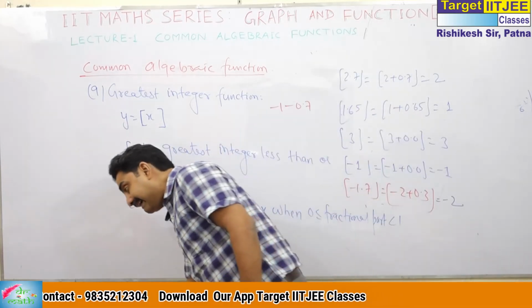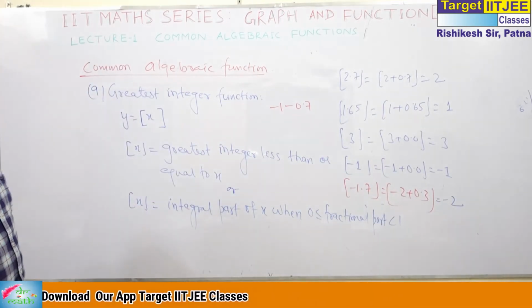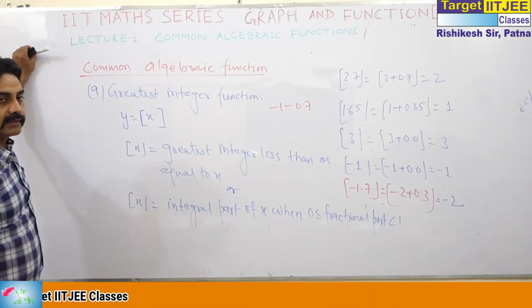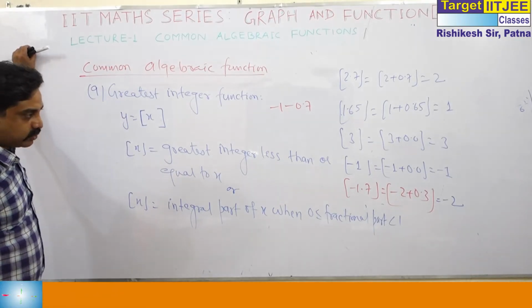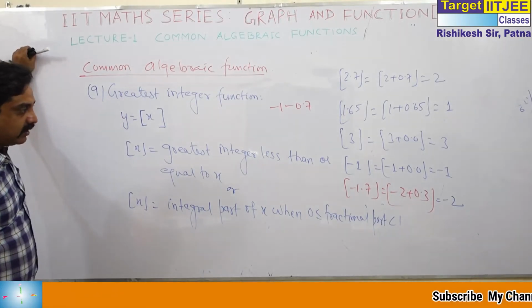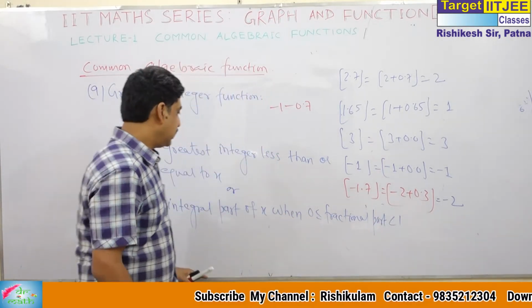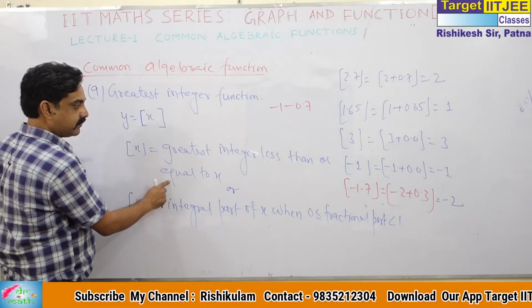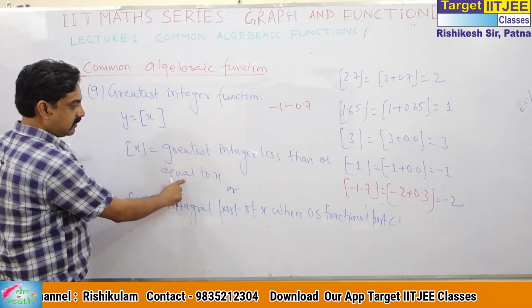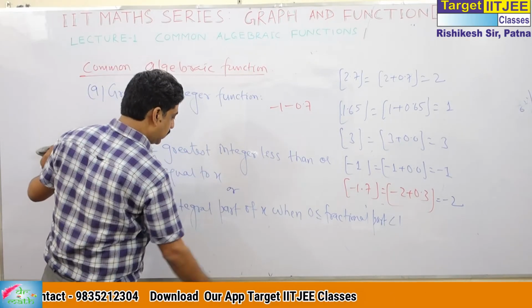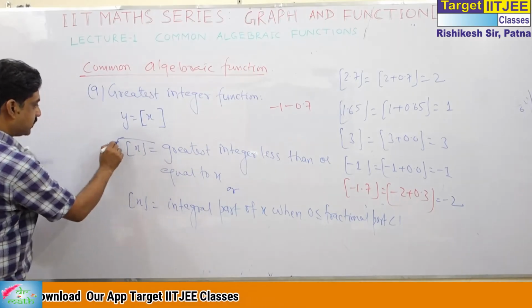I will take one complete class on this function. This function has a lot of properties. But right now, I just want to give you the definition. Integral part of x is less than or equal to x. What does this definition mean? It means the greatest integer less than or equal to x. See the meaning of this definition.